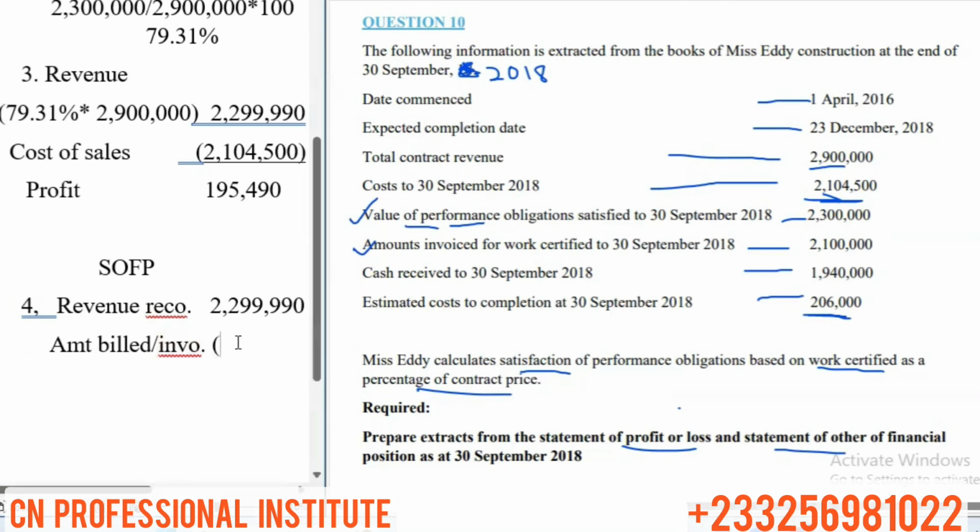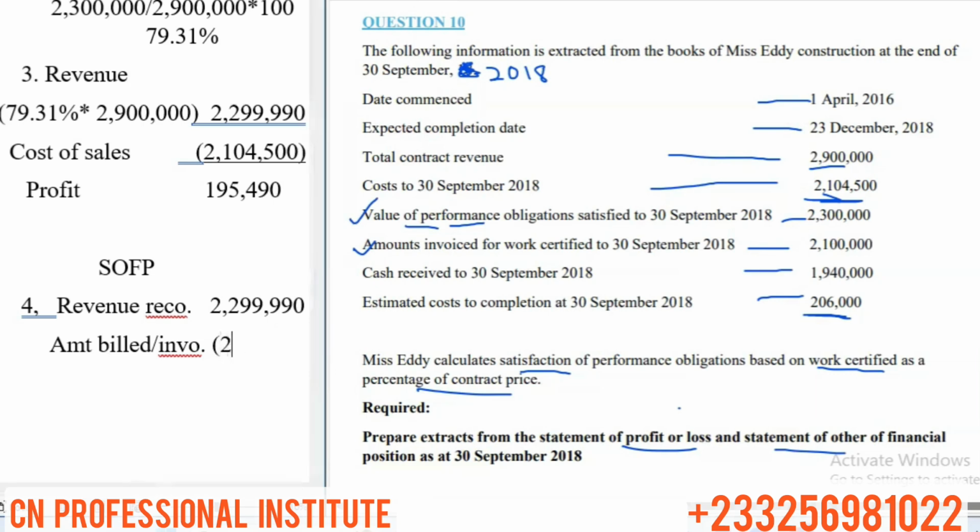We've looked at the amount billed or invoiced already. That's the 2,100,000.